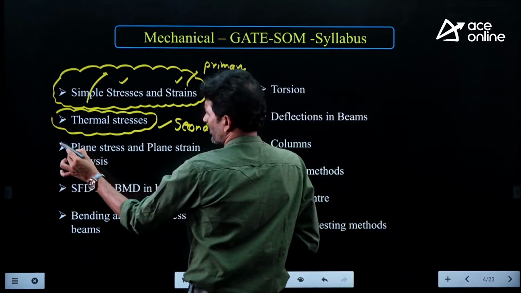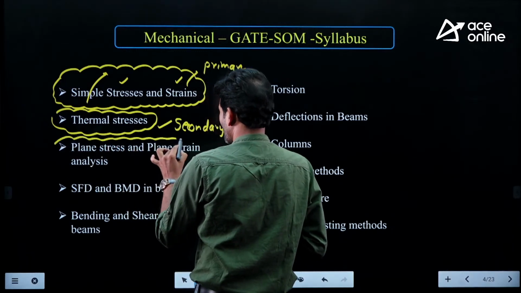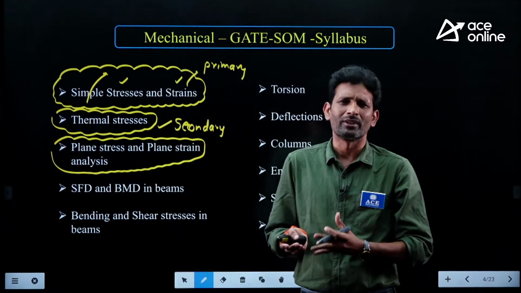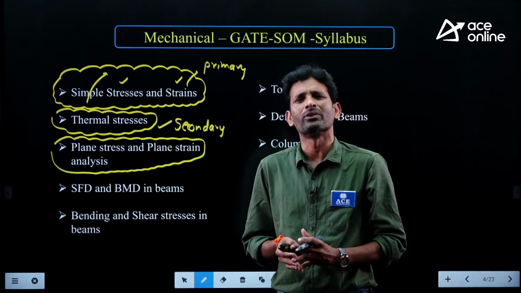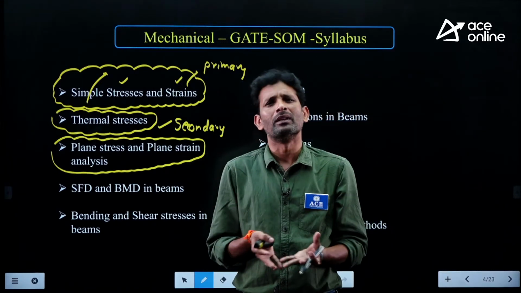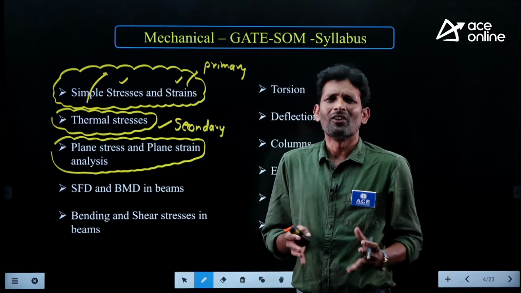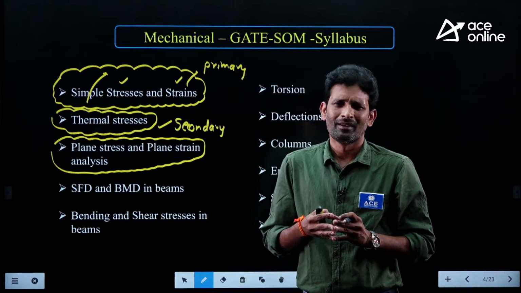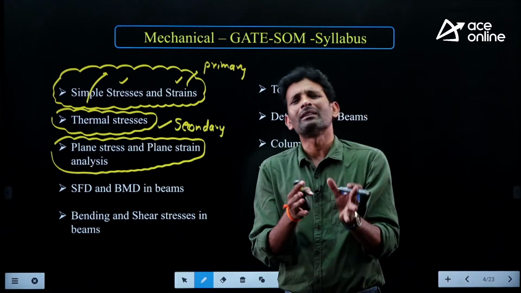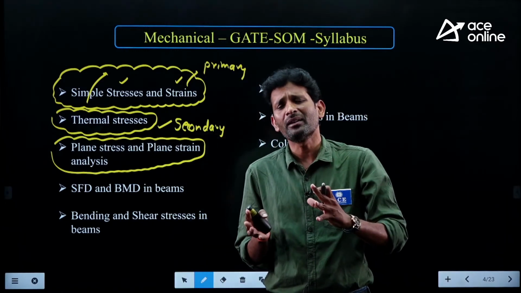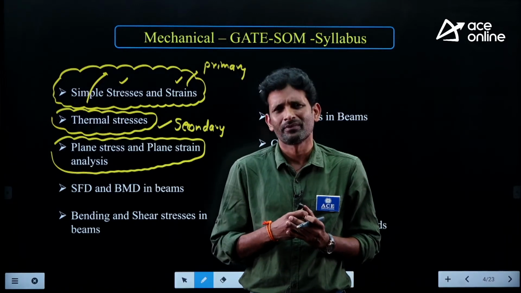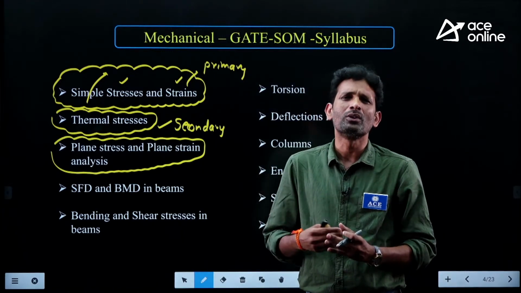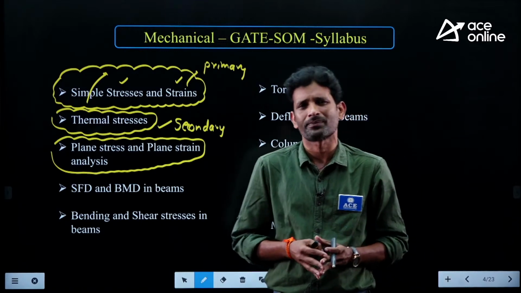The next topic is very important related to practical conditions, because in practical scenarios, if you take examples like dams, retaining walls, chimneys, shafts, turbine blades, aeroplane wings, in all these examples the members are subjected to multiple loading conditions. That means simple loads are simultaneously acting on the members. When the loads act under multiple conditions, we may call it a compound loading condition. That compound loading gives a complex state of stress.